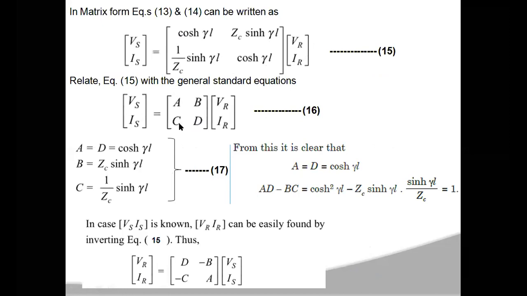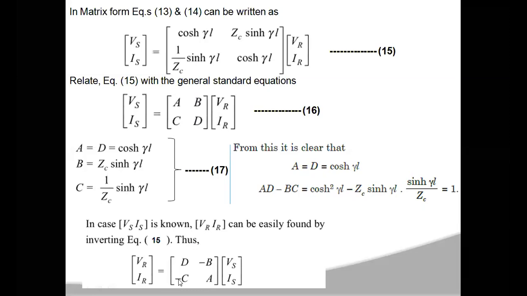Right, when you take the inverse of this ABCD matrix, which is a 2 by 2 matrix, that inverse is equal to 1 by AD minus BC, and AD minus BC will be equal to 1. And these two are interchanged. So D and A are interchanged, and for this you will get a minus sign. So the inverse of ABCD will be D, minus B.